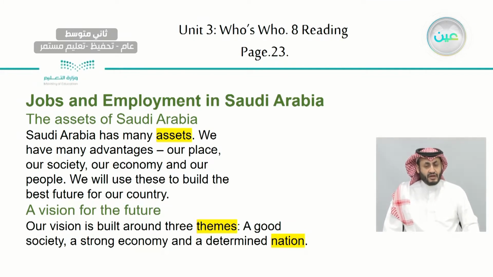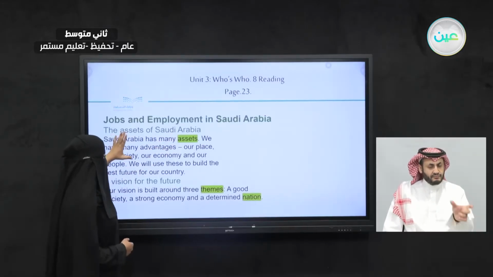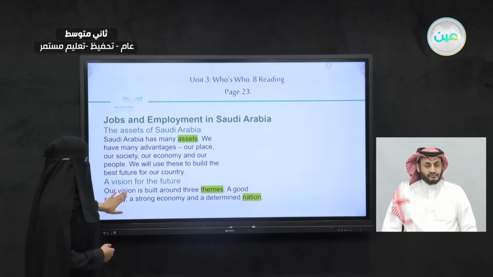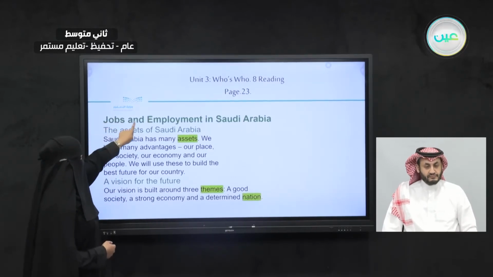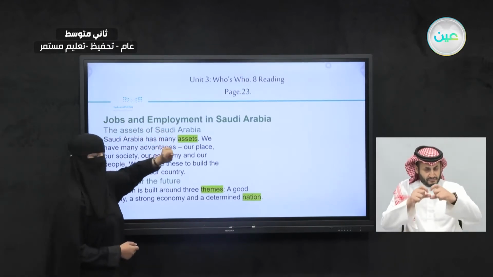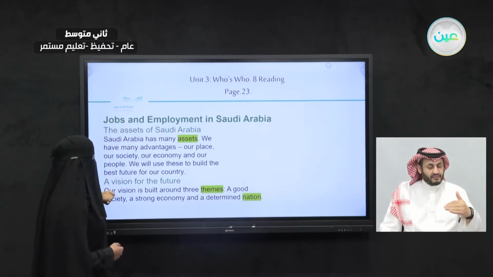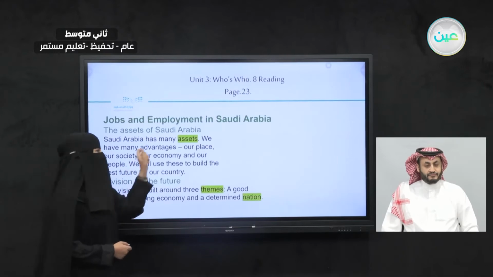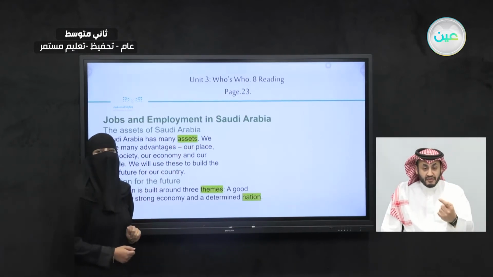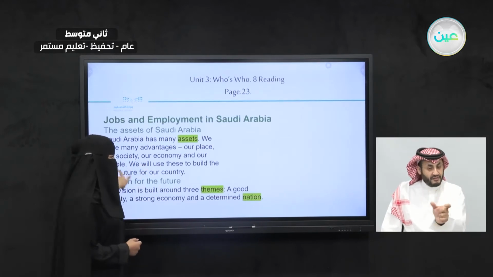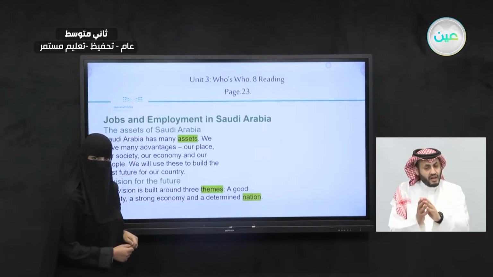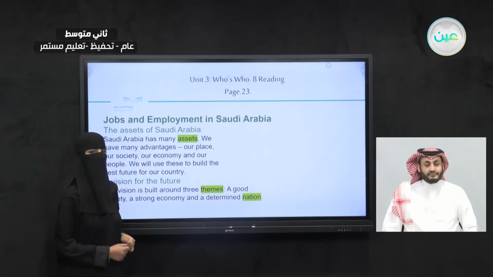Jobs and Employment in Saudi Arabia. This is the title, and under the title we see the subtitle, and this is the text. In this part, we have two subtitles, and here with the bold line is the title, and here we have the subtitles. Now, I did underline, or highlight, some words. I want you to look up the meaning. If you didn't understand the meaning of these words from the text, I want you to look up the meaning yourself.